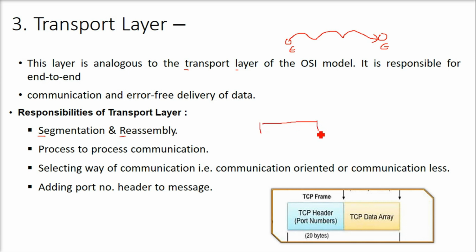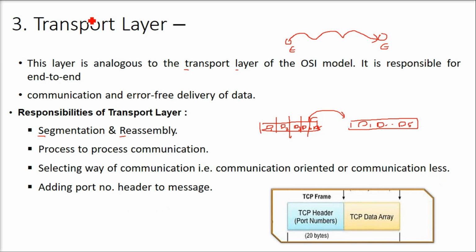That is, if this is the content, it is segmented, and when it reaches here, say this is D1, D2, D3, D4, D5. So it should come like this only, D1, D2 till D5. So first is the segmentation, and then the reassembly, again the way it was supposed to be. Then process-to-process communication is the responsibility of the transport layer, and selecting the way of communication also, that is whether it is connection-oriented or connectionless.